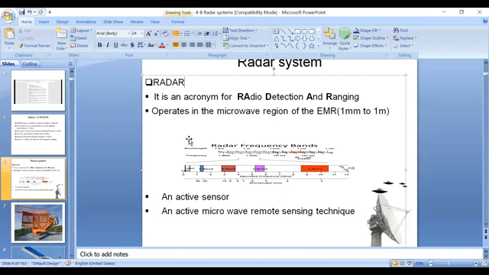That's why we are calling it an active remote microwave sensor. Okay. Why are we calling this a microwave sensor? Because it uses the microwave frequency bands, L, S, C, and X bands. Okay. This is the frequency spectrum or radar frequency bands. Okay. Next.